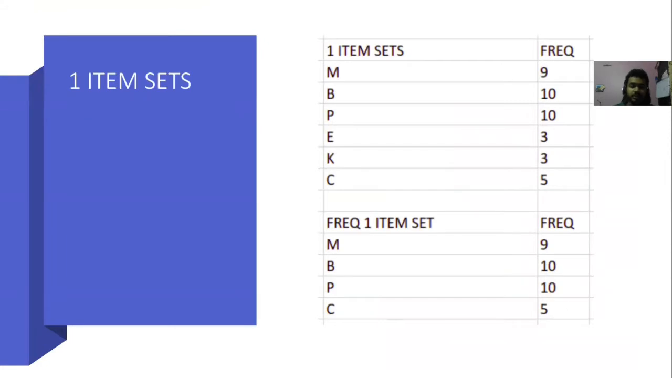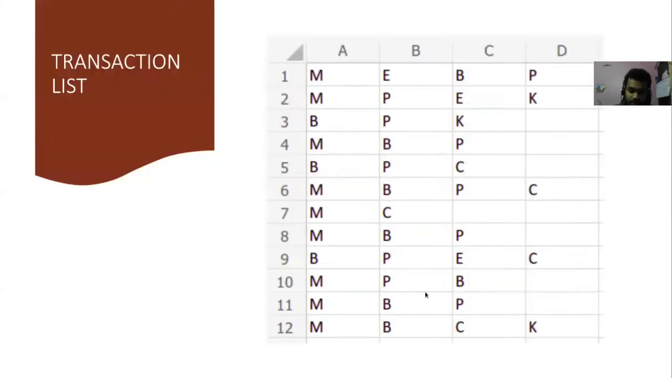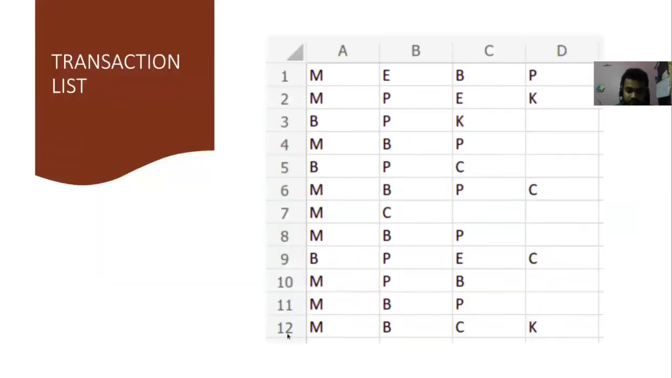First we make the one item sets, which means that we find the frequency of individual items in the data set. For example, M appears 9 times in the whole data set, B appears 10 times, P appears 10 times, and so on. Now we had this minimum support level at 30%. So we find the support of each individual item by dividing its frequency by the total number of transactions. Here the total number of transactions is 12.